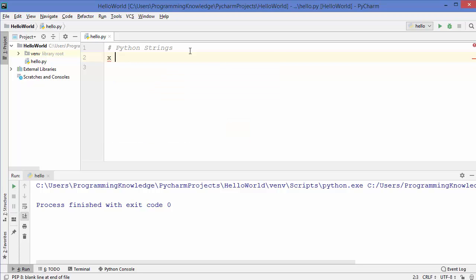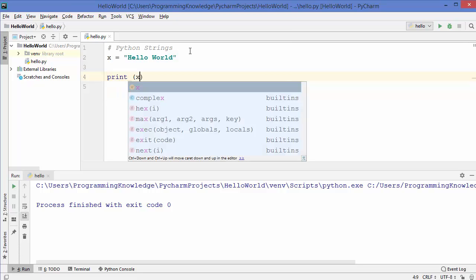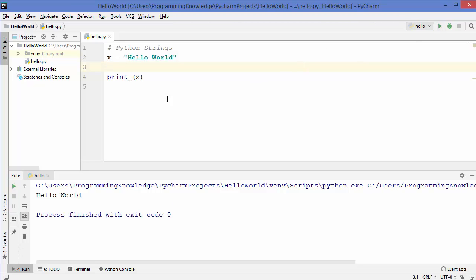So I'm going to declare a variable x, and in this variable I'm going to assign hello world here, right? And to print this hello world, we can just write print, and inside the parentheses we can use this x variable, and when we run the code it runs. So we already know how to use this kind of string in Python. The second way of creating a string is you can use single quotes instead of double quotes, and this is also a valid string. So this will also work.